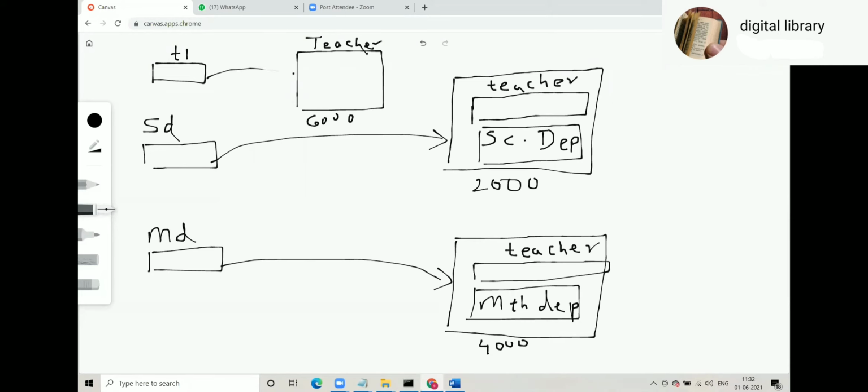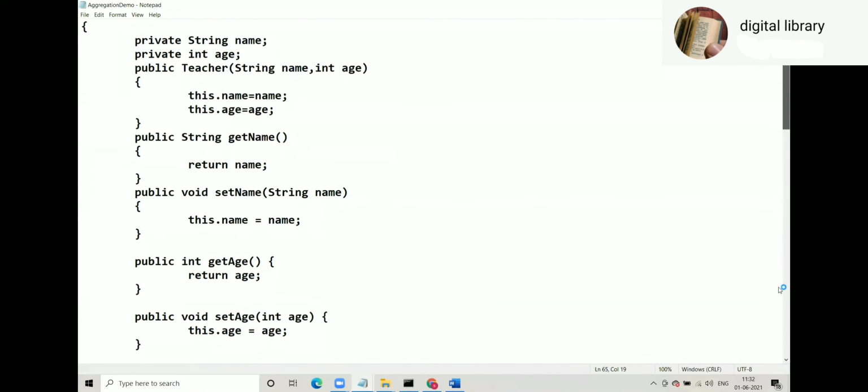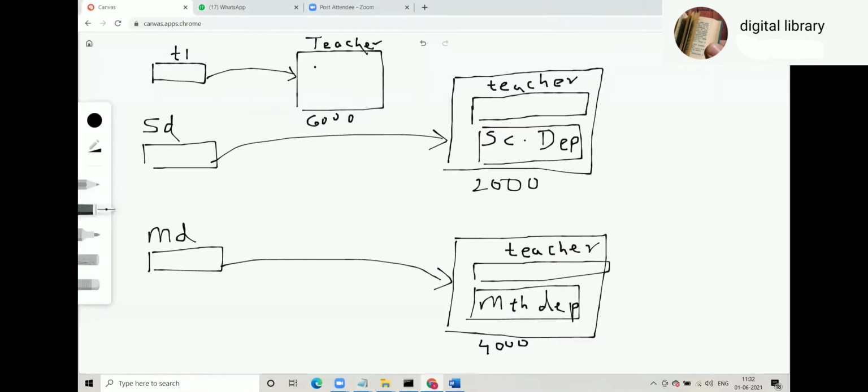When you create an object of Teacher, how many members does Teacher have? Two members, name and age. So you are passing ABC and 35. So in the diagram, ABC and 35.